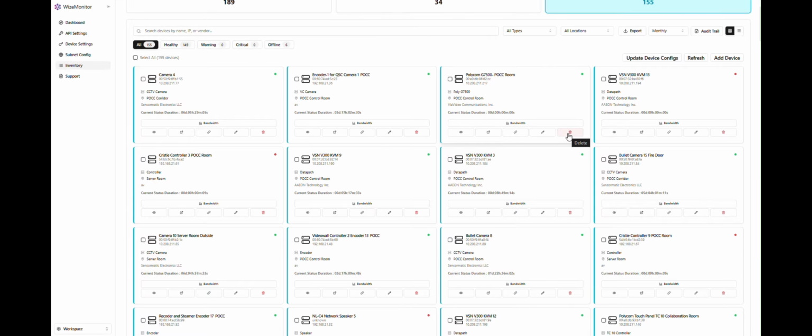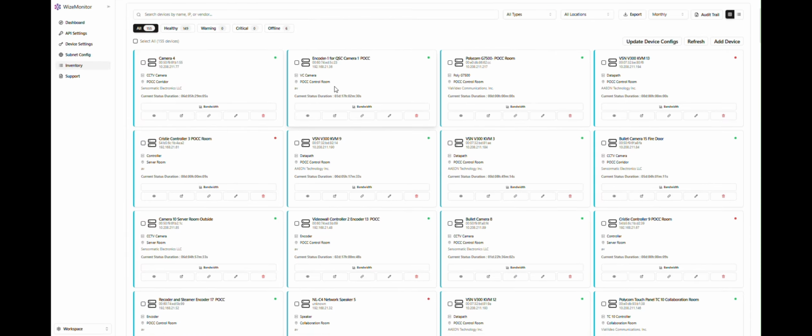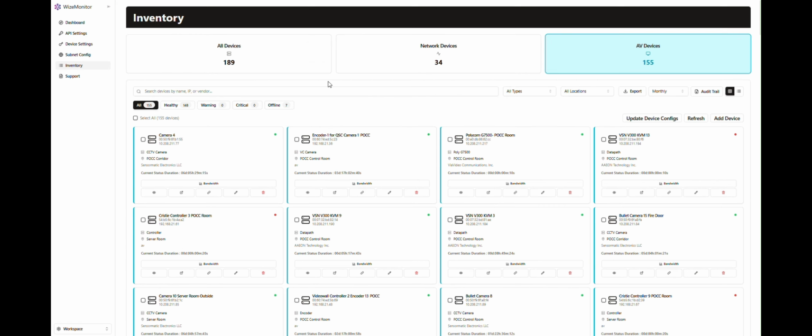The Inventory module serves as the central hub for managing, monitoring, and troubleshooting all your network and AV devices from a single interface.